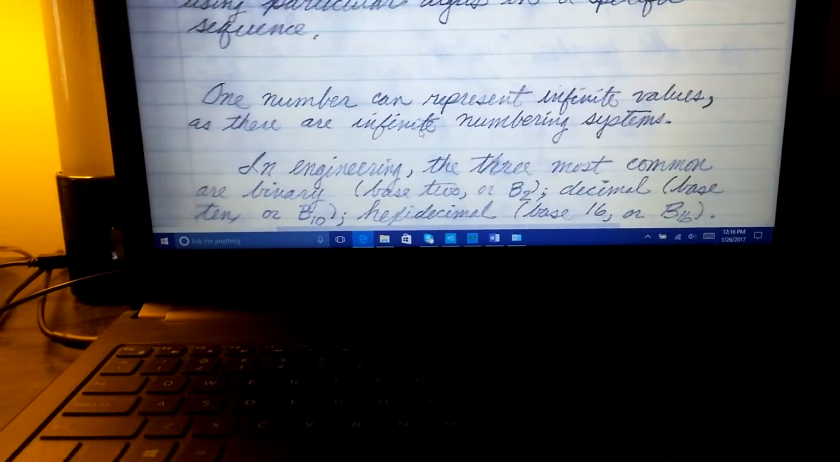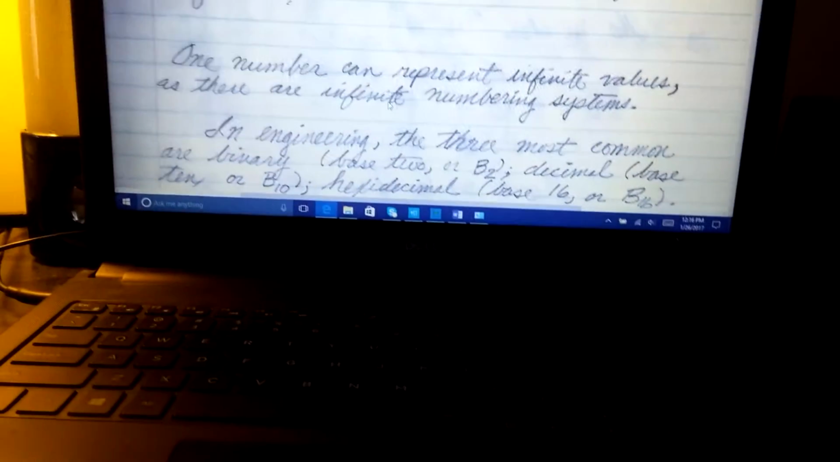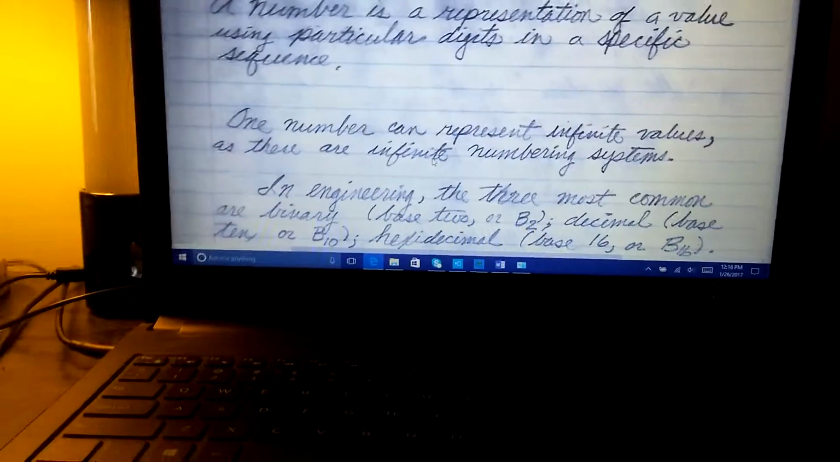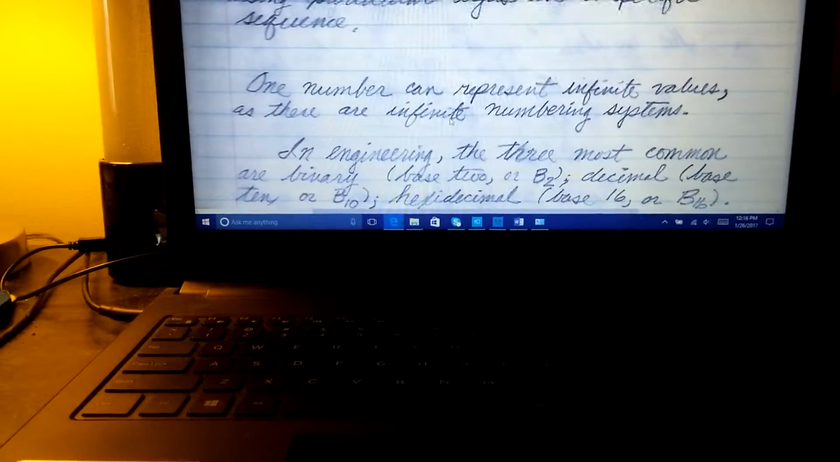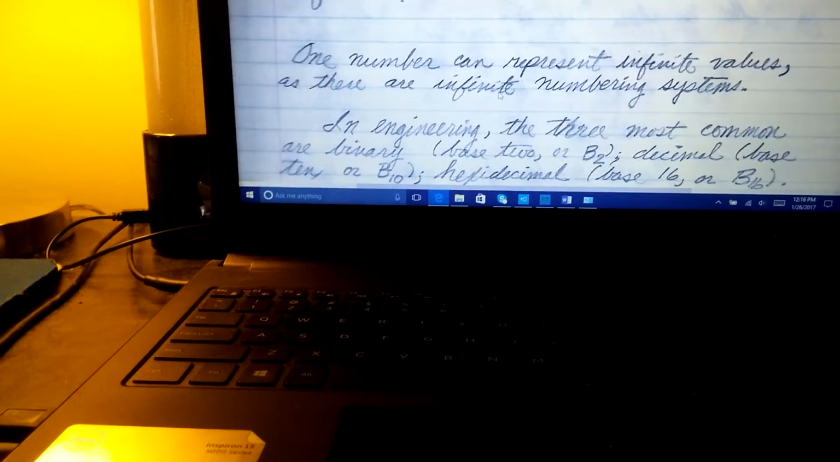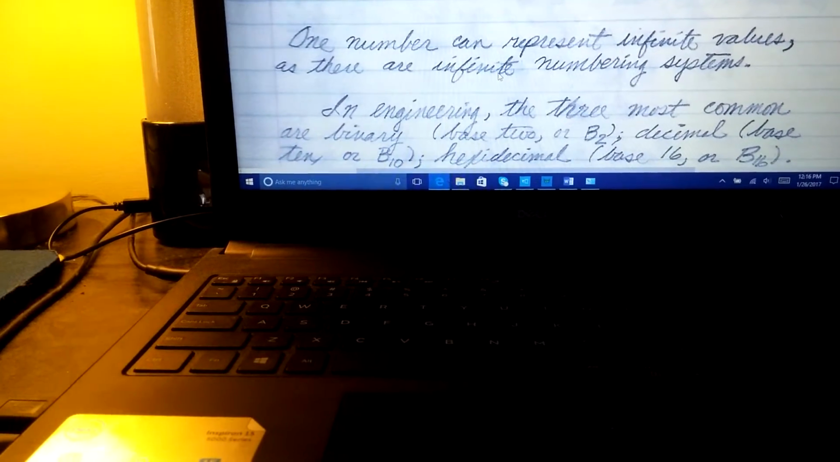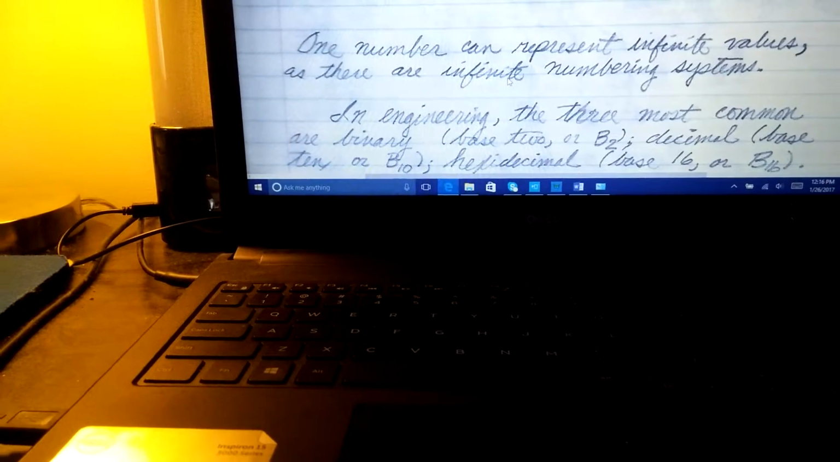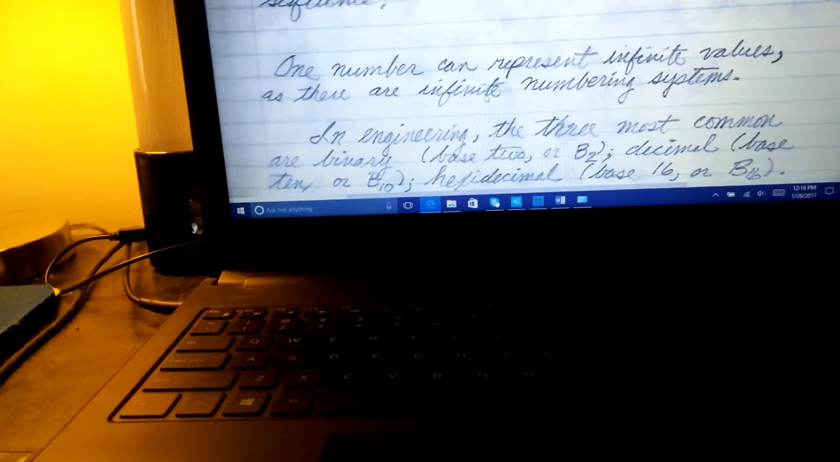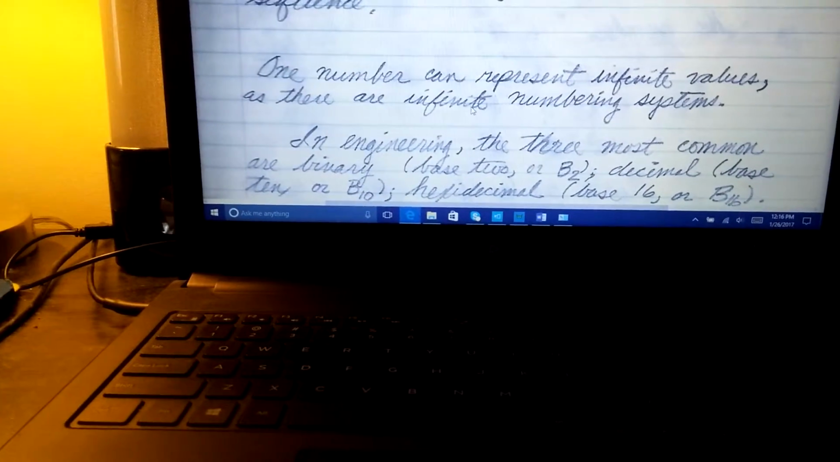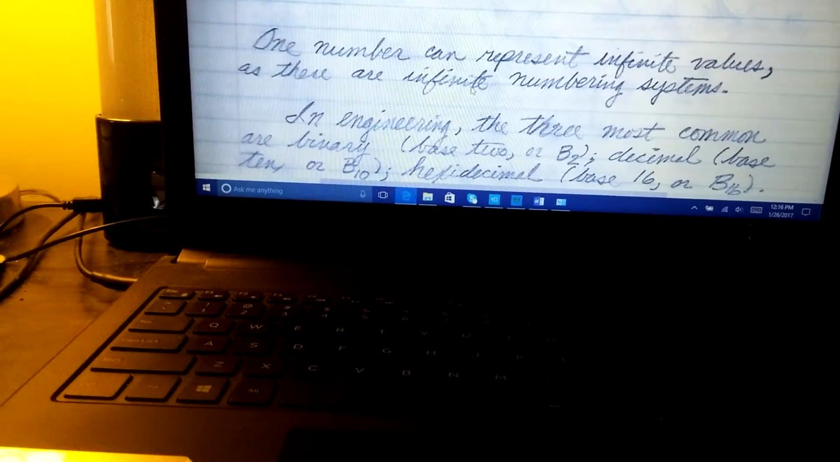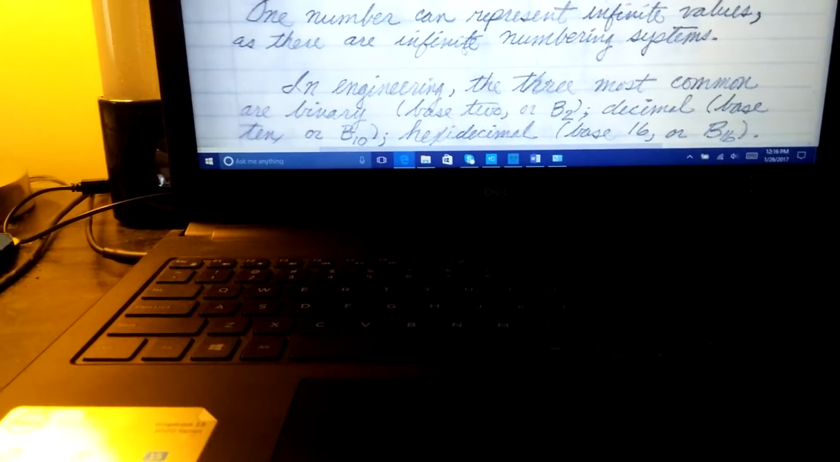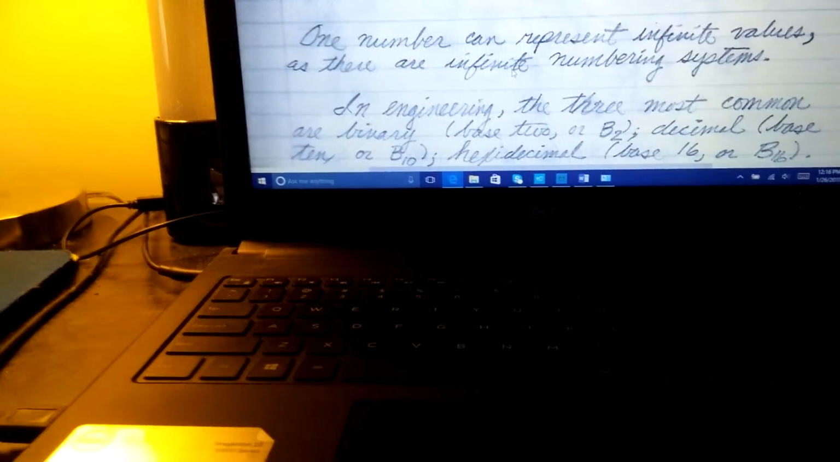So let's comprehend that for a second. Let's get our mind around that. There's infinite numbering systems because there's infinite bases to numbering systems. And so since there's infinite bases, we can have a base infinity numbering system. Then each number can represent an infinite number of values.